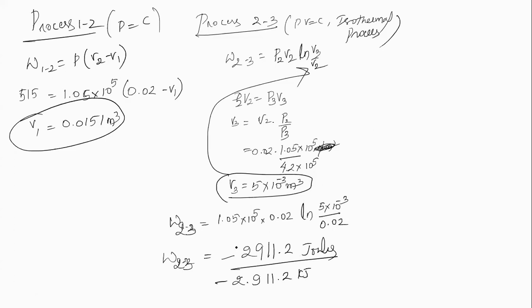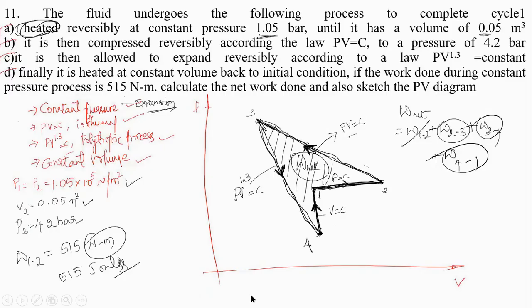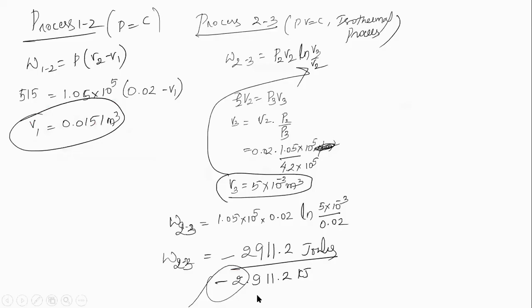The negative sign indicates this process is compression. Is it a compression? Verify it. Yes, process 2 to 3 is a compression process. Yes, work is done on the system. Negative answer. The solution is correct.